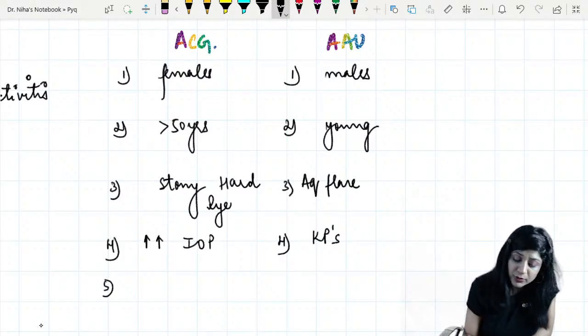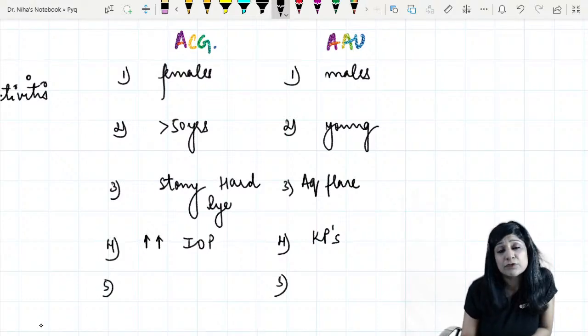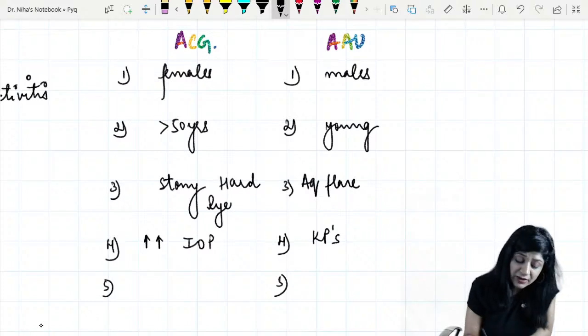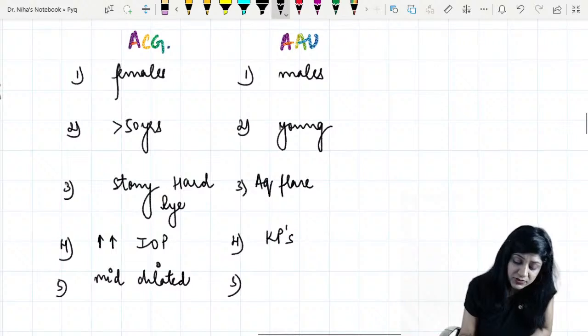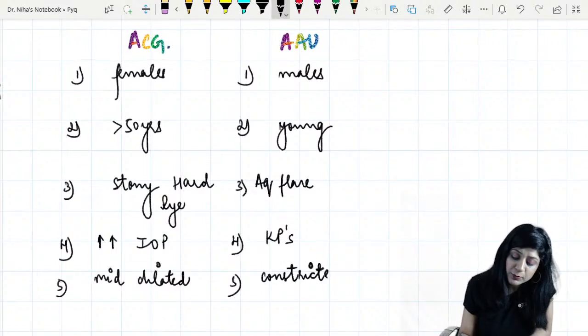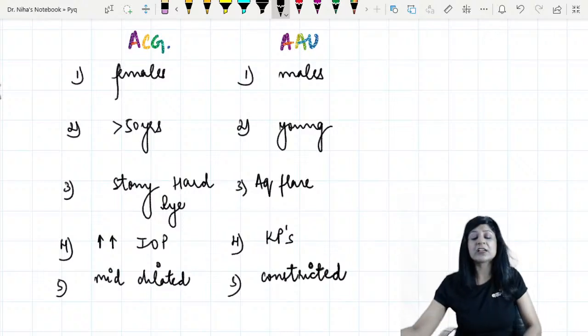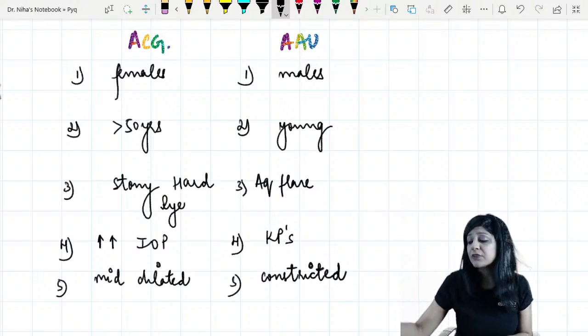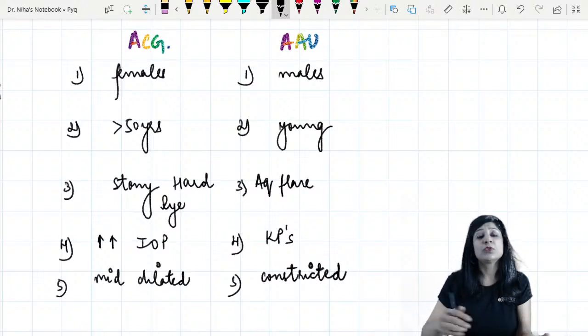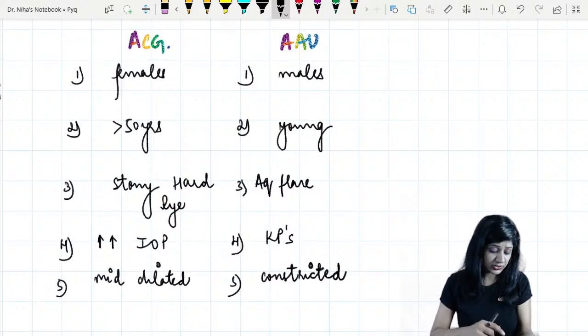And the fifth important thing which they will definitely ask is the pupil. In glaucoma, you will have a mid-dilated pupil, while in cases of uveitis we will have a constricted pupil. The pupil will be fixed in both. So these are the 5 important things that will help you in differentiating acute anterior uveitis and acute congestive glaucoma.